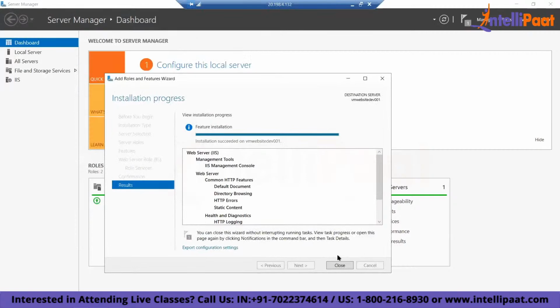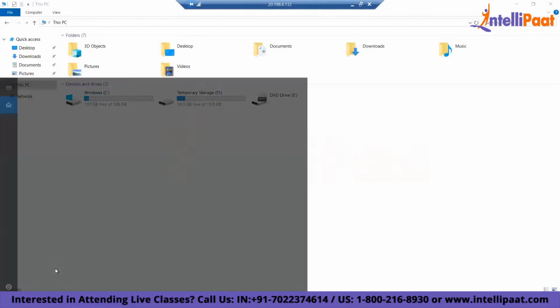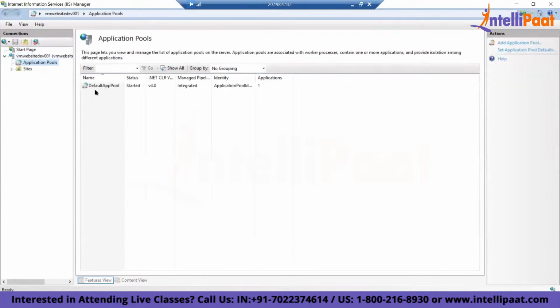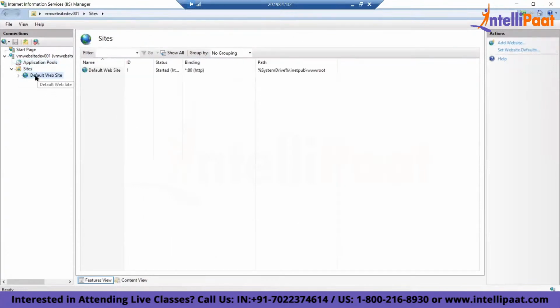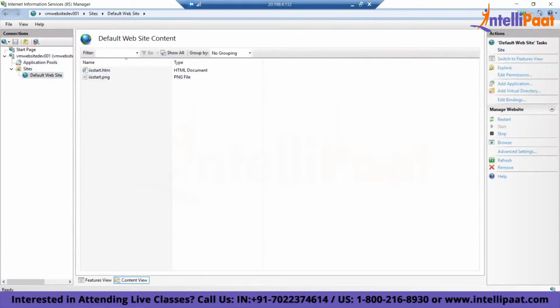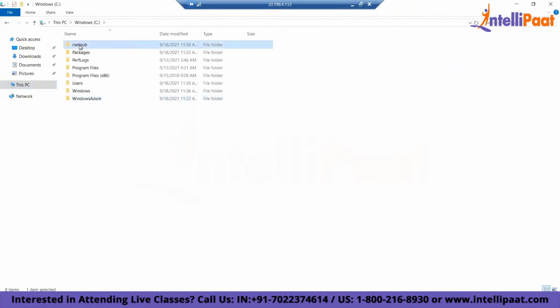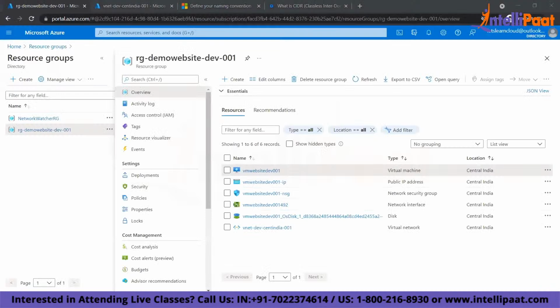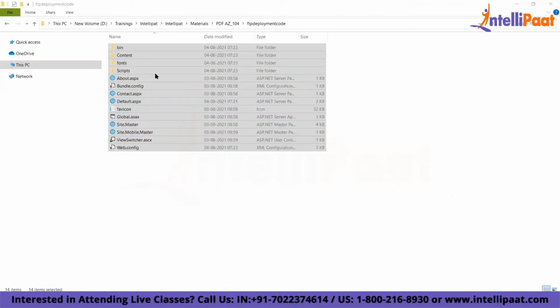So here I have installed IIS. You see IIS is installed. What next? This is my IIS server, right? You have three drives: C drive, temp drive, and the data disk, where you store the actual data. You see, you have a default site here, and here I'm going to deploy my code. So I'll go to C drive, inetpub, wwwroot. This is the path, right? And I will copy some code. You see, there is some code which I have. I'll copy the entire code, everything.